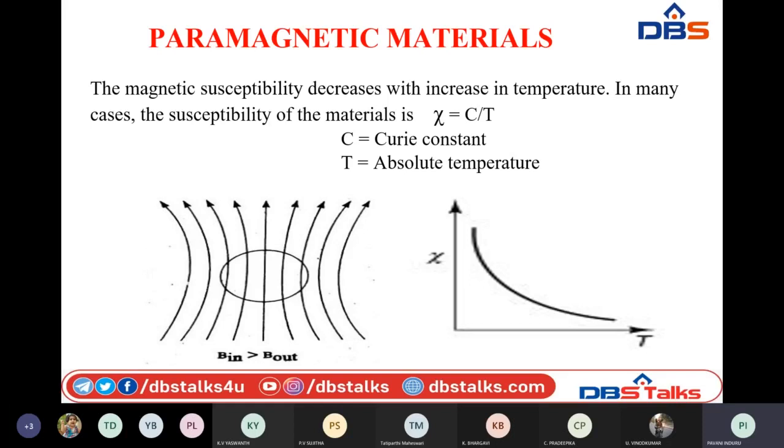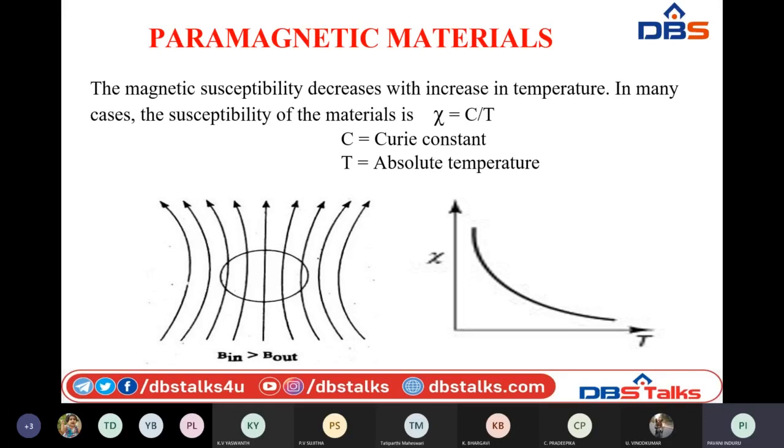But in paramagnetic and ferromagnetic materials, their power of aligning themselves to the direction of the applied field will vary with temperature. In the graph given here, susceptibility versus temperature, the magnetic susceptibility is inversely proportional to the temperature. That means whenever temperature increases, the susceptibility will decrease.